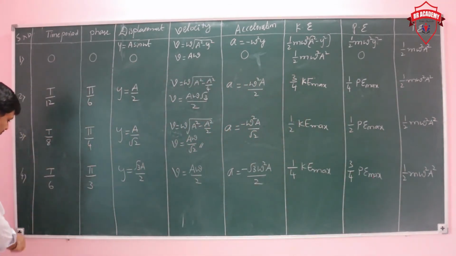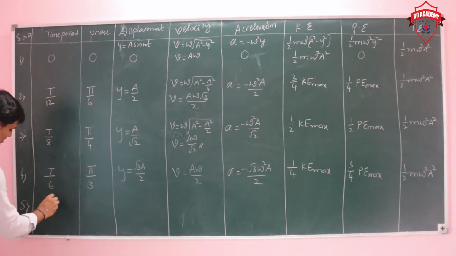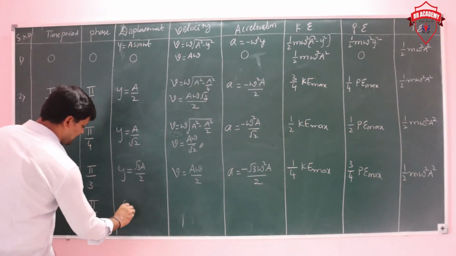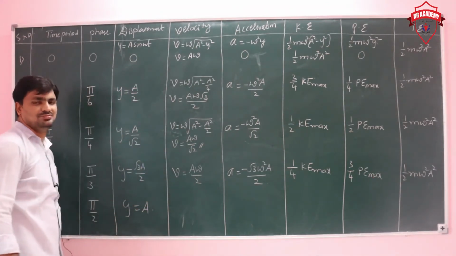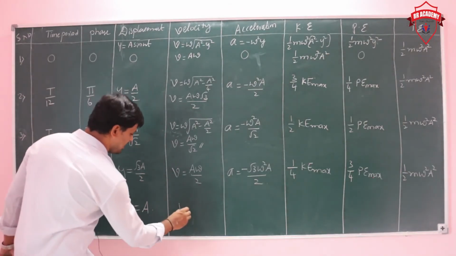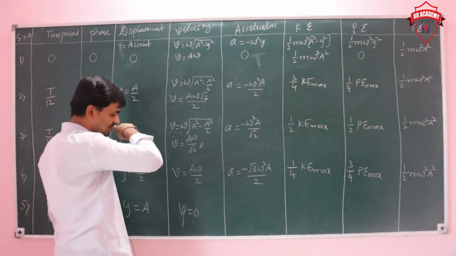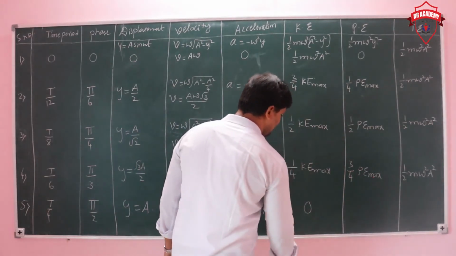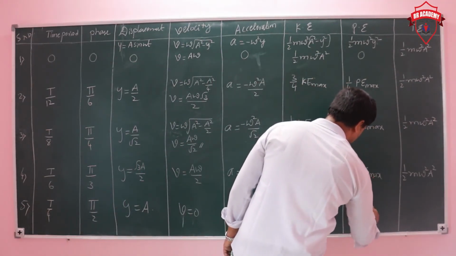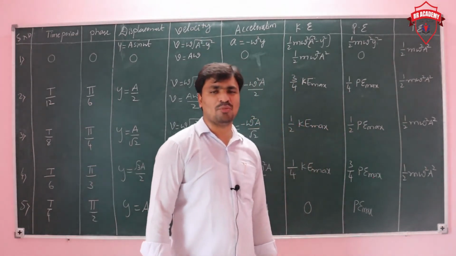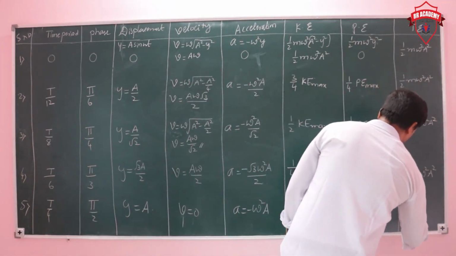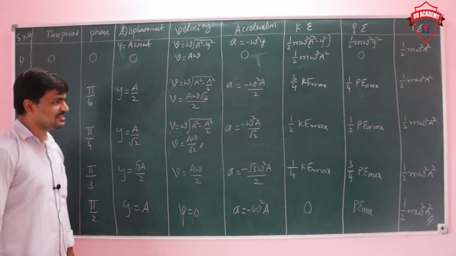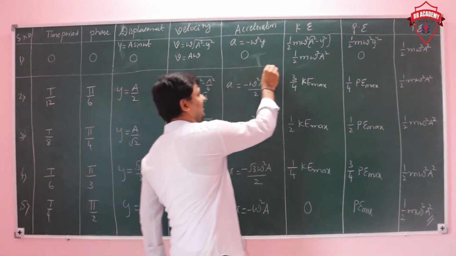Next, see here, number 5. Time is T by 4, means 0 to T by 4, and phase is pi by 2, and displacement is a sin pi by 2, that is sin 90. So displacement is a, velocity is 0, acceleration is minus omega square a, and kinetic energy is 0. Potential energy reaches the maximum value, half m omega square a square. Total energy remains constant, half m omega square a square. So this is the graphical representation of the total thing.